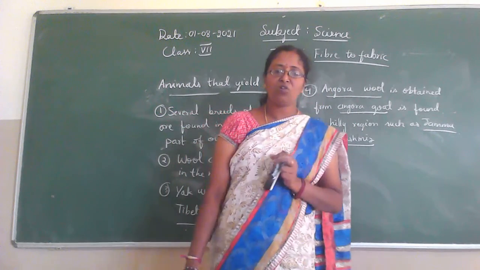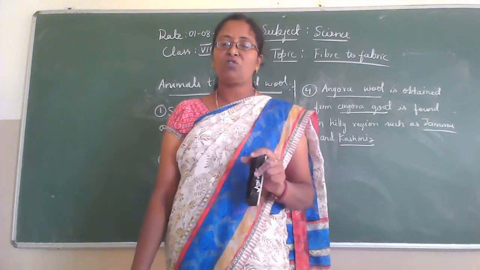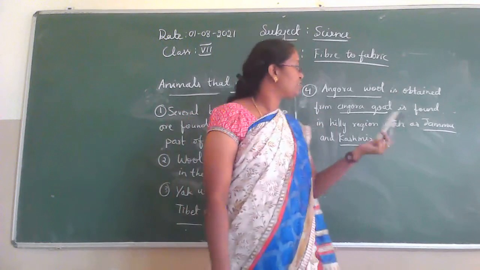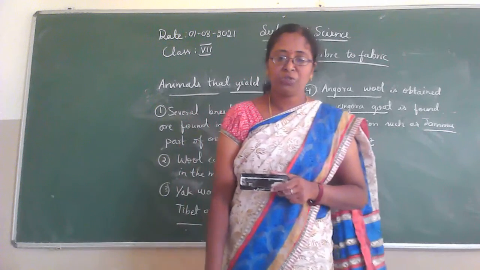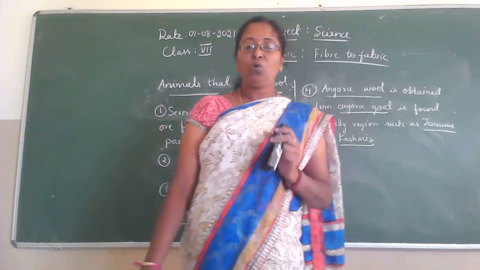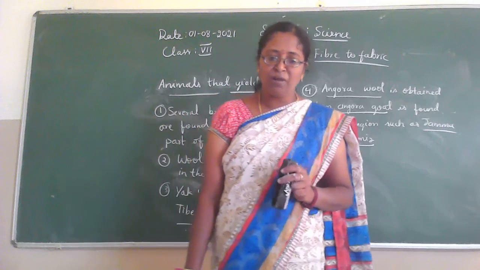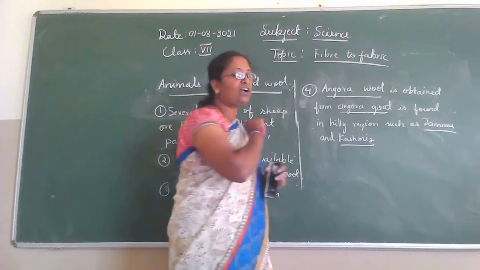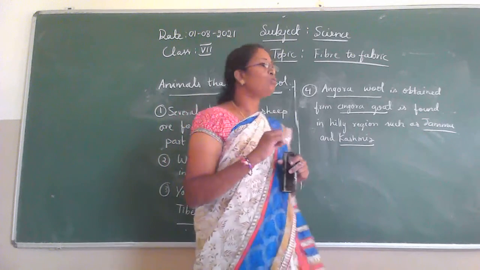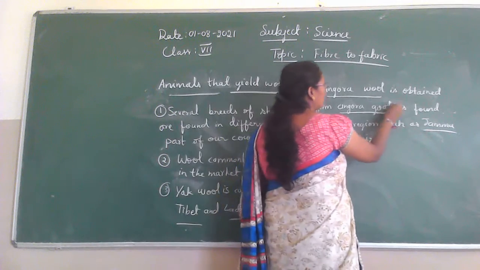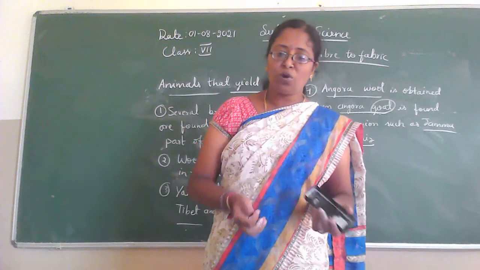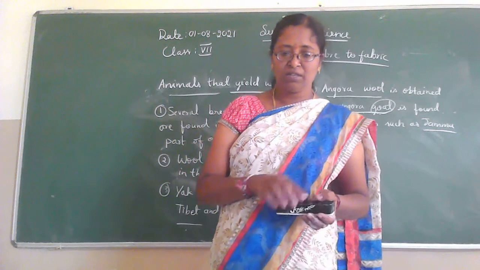Okay. So Angora wool is obtained from the Angora goat. The Angora goat is found in a region such as Jammu and Kashmir. So then children, wool is also obtained from goat hair. So in this example we can understand that wool is also obtained from the goat. Is it? So wool is also obtained from goat hair.